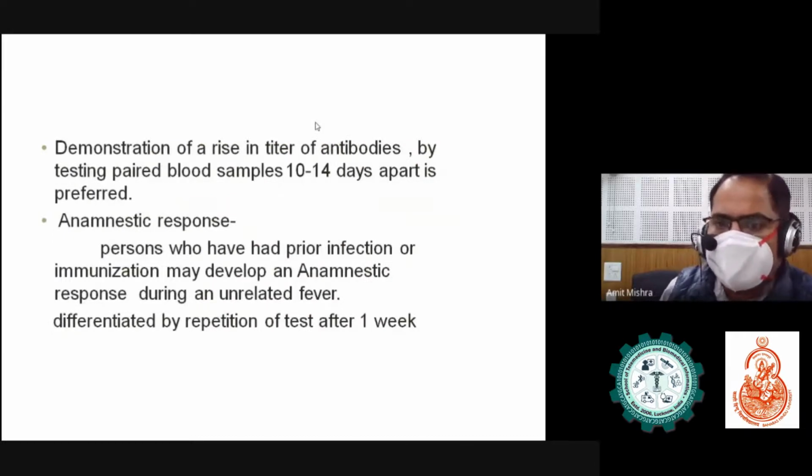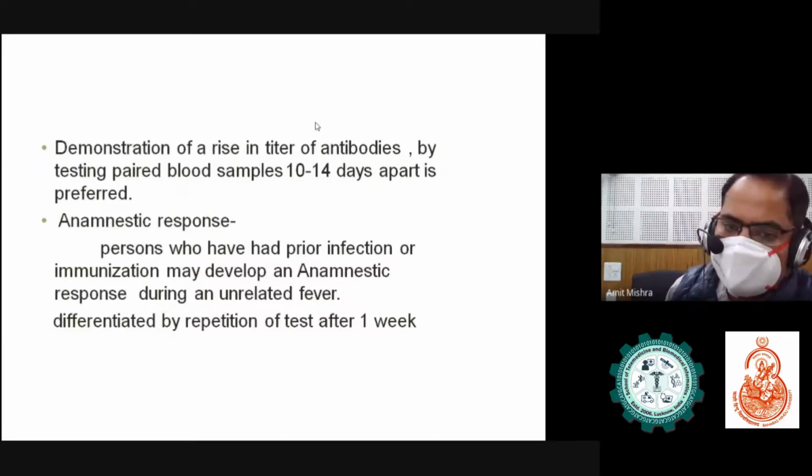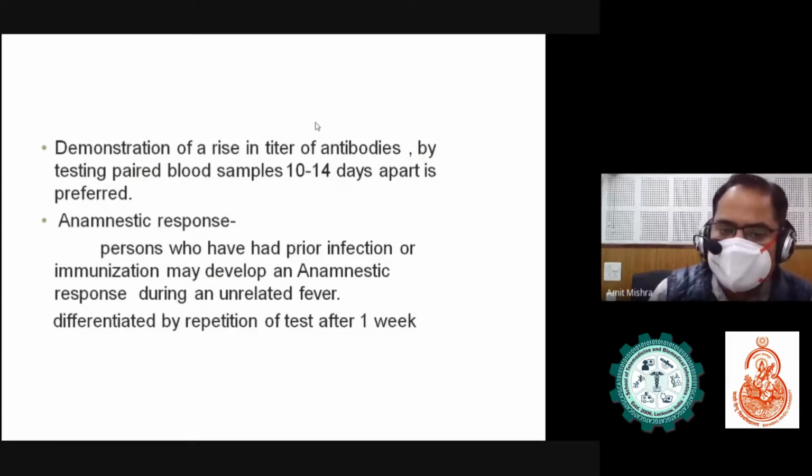Demonstration of a rise in the titer of antibodies by testing paired blood samples 10 to 14 days apart is preferred. What is an anamnestic response? A person who has had a prior infection or immunization may develop an anamnestic response during an unrelated fever, differentiated by repetition of the test after 1 week.